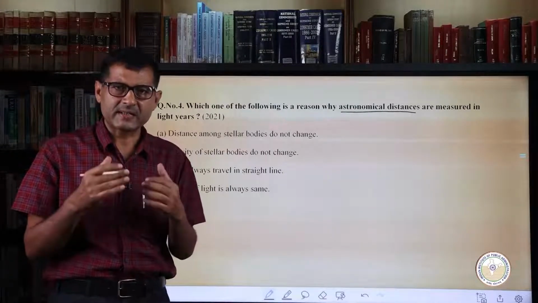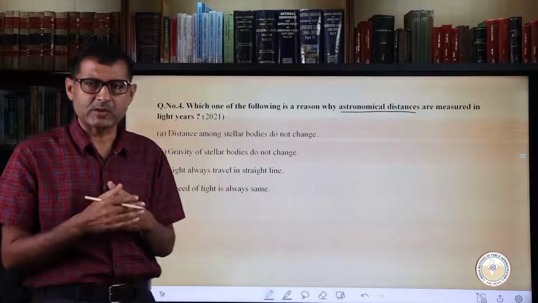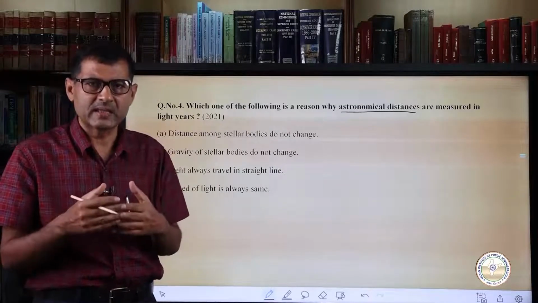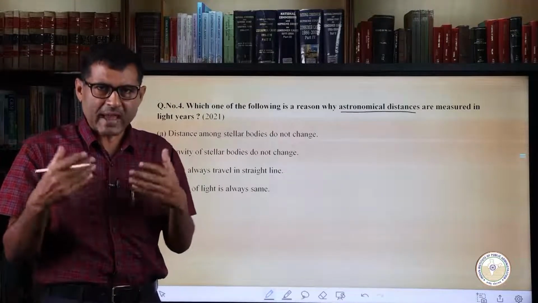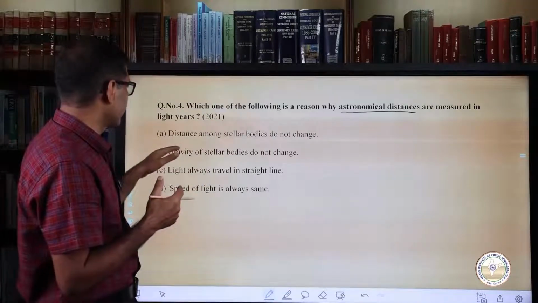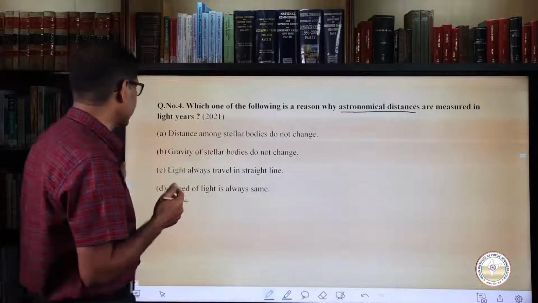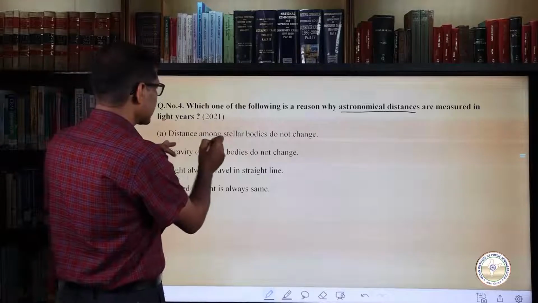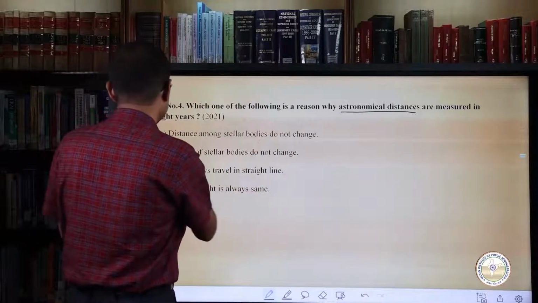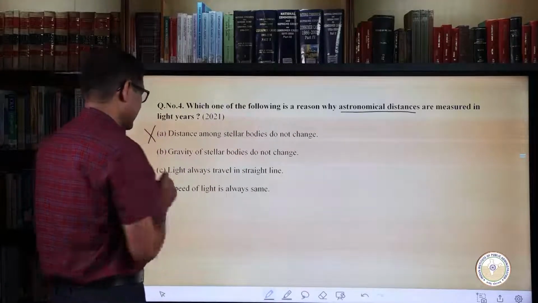Distances between stellar bodies are changing because of the expansion of the universe, and their physiochemical compositions are of course changing. So to say that distances among stellar bodies do not change is a wrong statement.